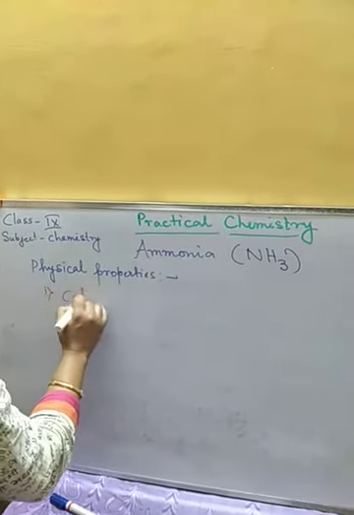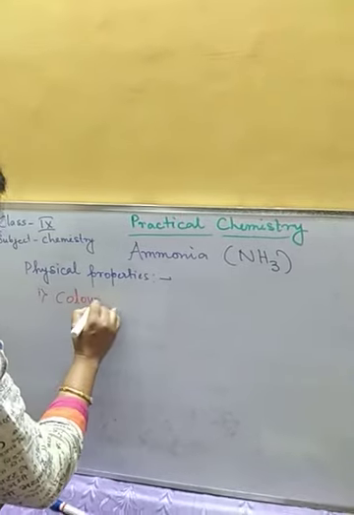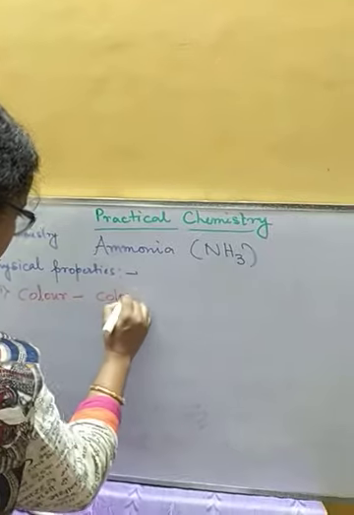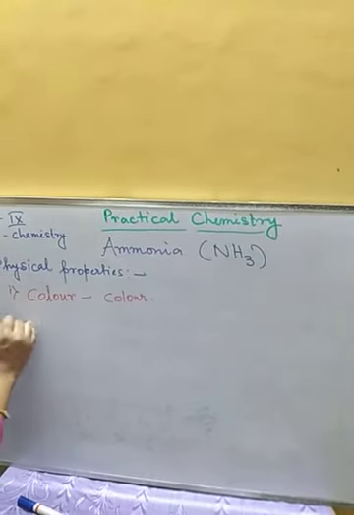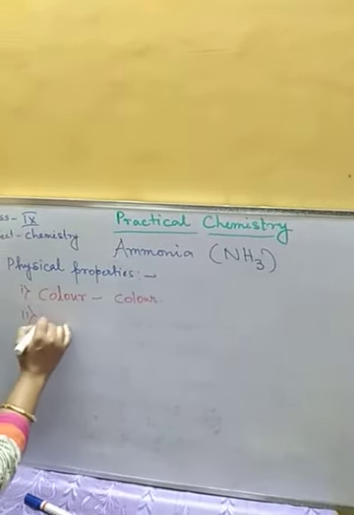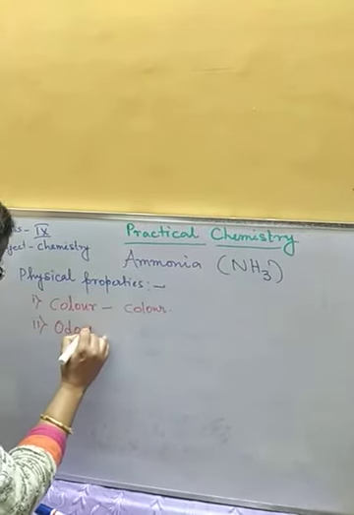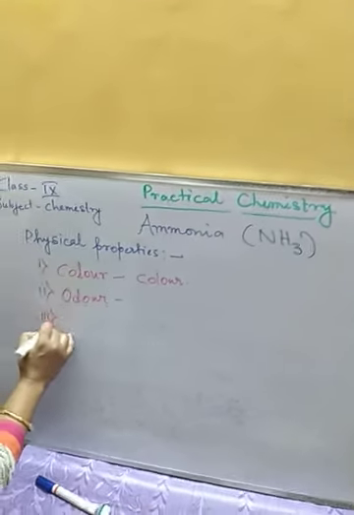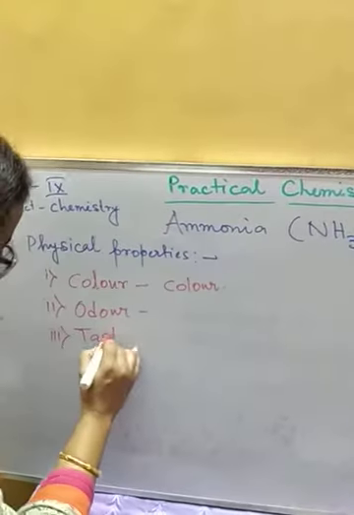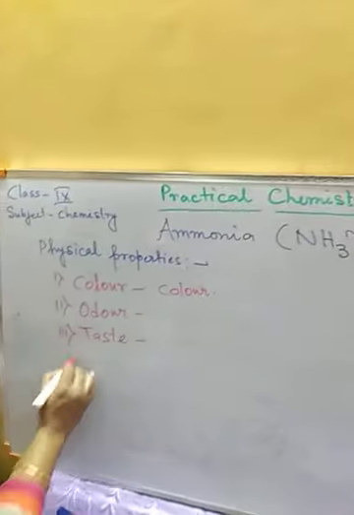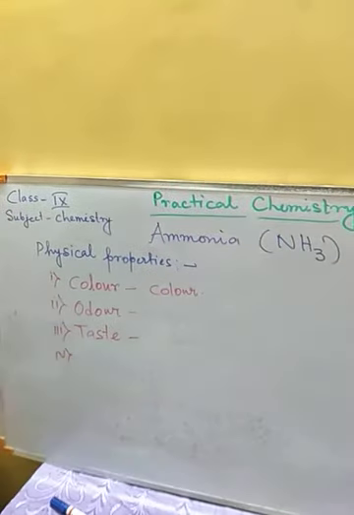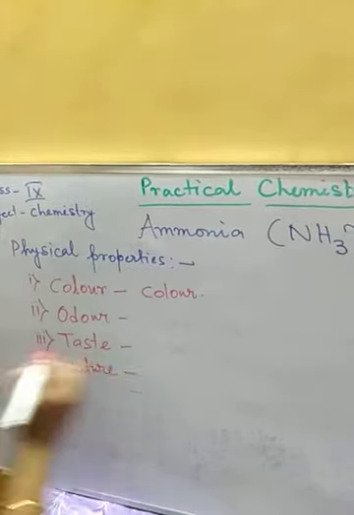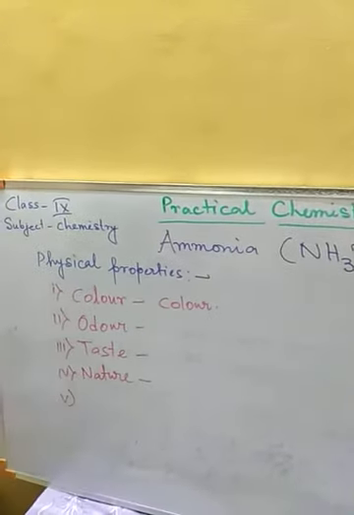Its color is colorless. Let me write this first: color, odor, taste, nature, and solubility.